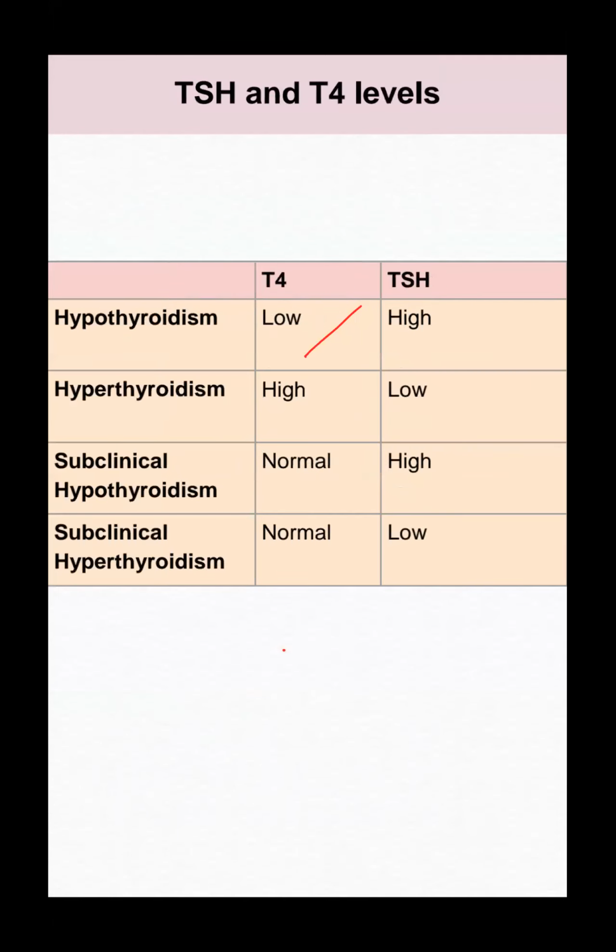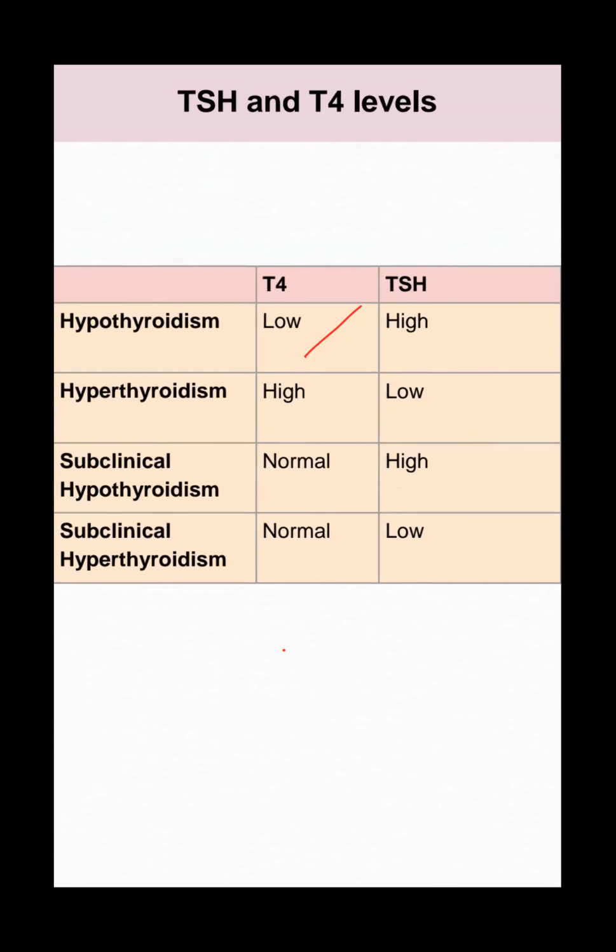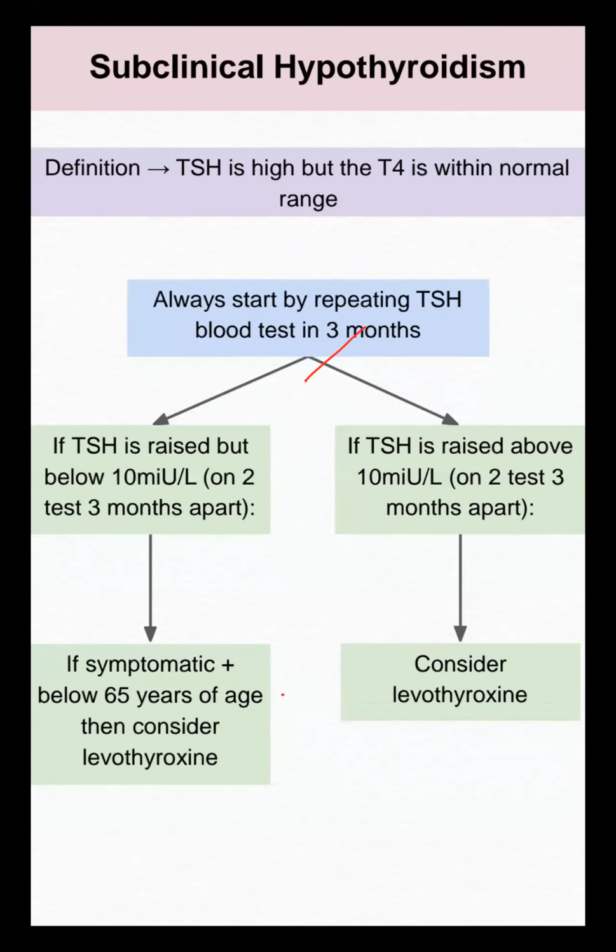So these are the lab values we know very well. Very importantly, remember in subclinical hypothyroidism TSH will be high, but in subclinical hyperthyroidism TSH will be low. In subclinical hypothyroidism, TSH is high but T4 is within normal. It's just the opposite.